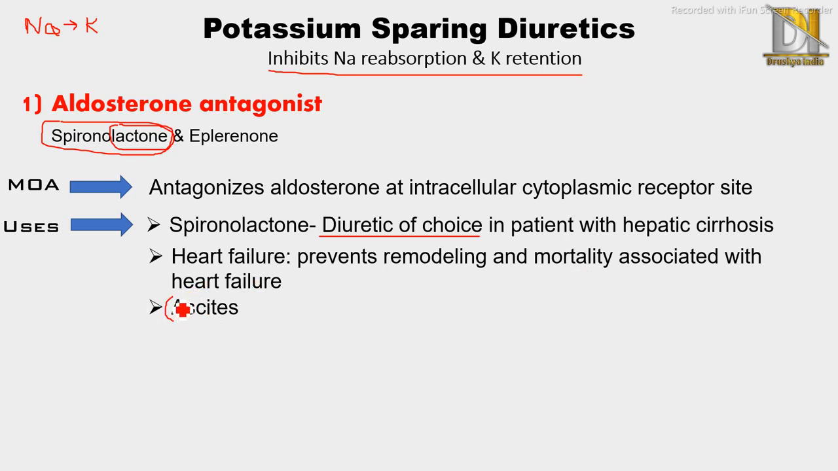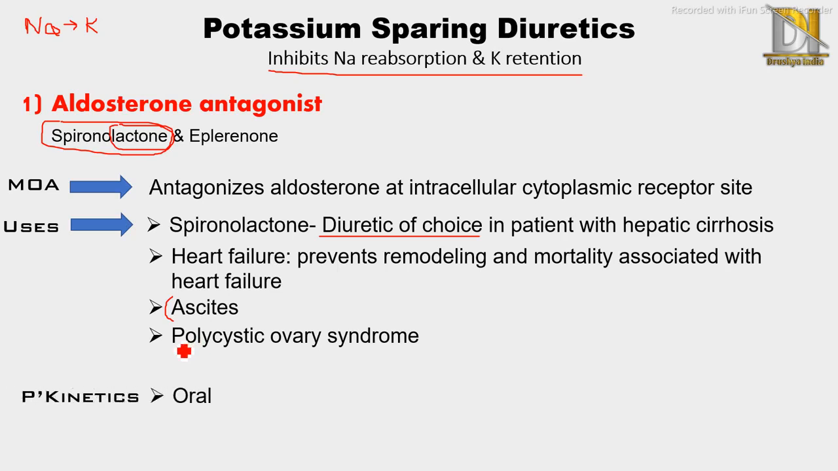So these are the main uses of aldosterone antagonist, and along with that, it is also used to treat polycystic ovary syndrome, as they inhibit steroidal receptors present in the ovary. So these are the four uses of aldosterone antagonist. First is diuretic of choice in hepatic cirrhosis, then heart failure, ascites, which means excess abdominal fluid, and last is polycystic ovary syndrome. Then next point comes pharmacokinetics.